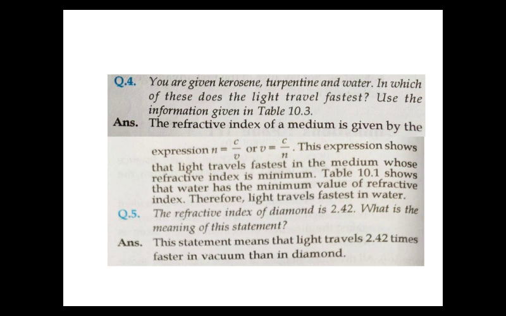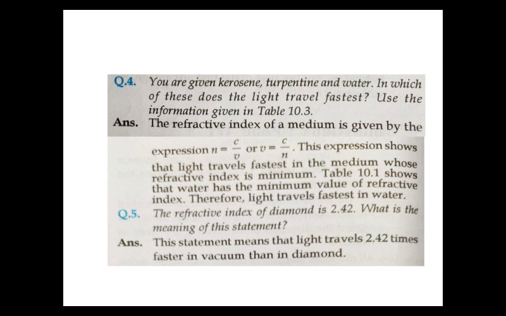Now you are given kerosene, turpentine and water. Three media are given, and in which of these does light travel fastest? You have to use the information of Table 10.3, where refractive index values are given. The refractive index of a medium is given by the expression: refractive index equals speed of light in air divided by speed of light in the medium.